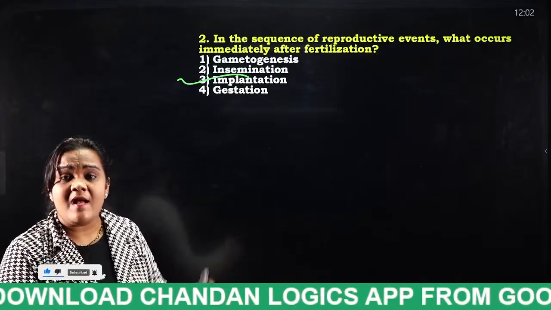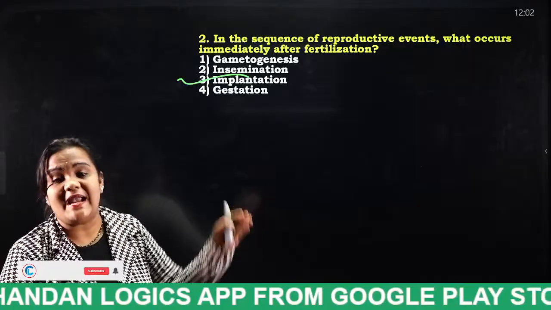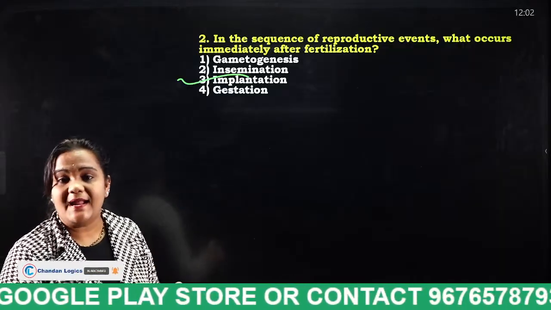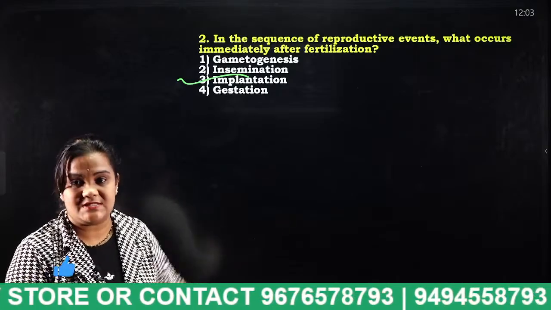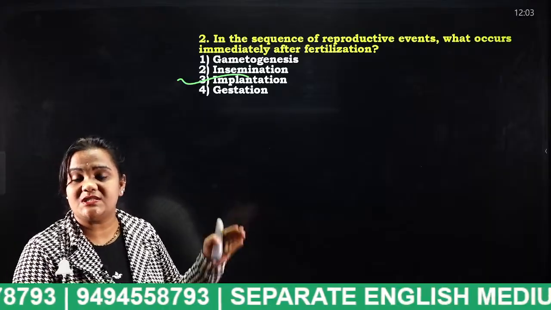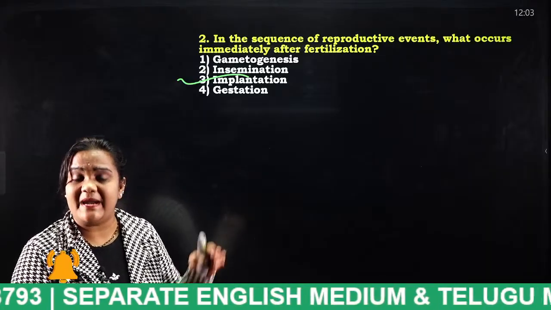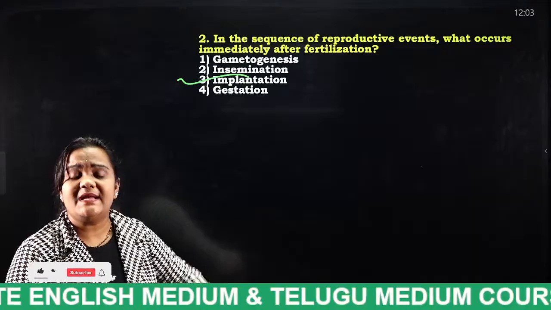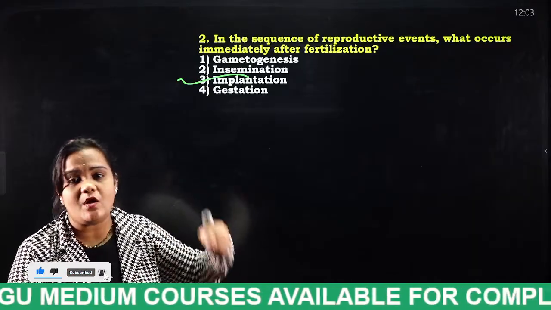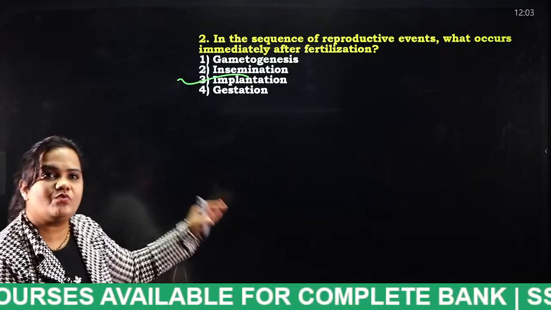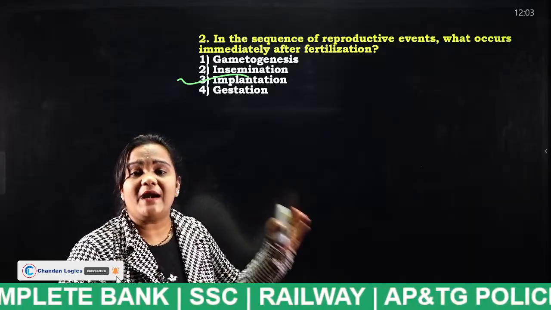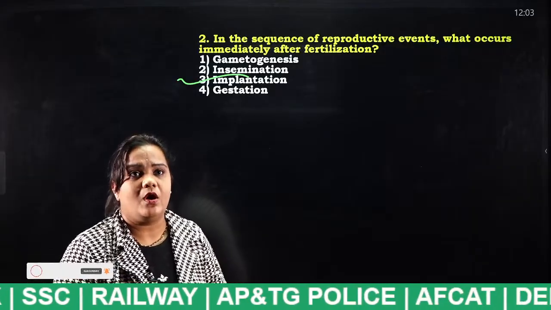And what is implantation? Implantation is when the zygote enters the fallopian tube and finally reaches the uterine lining and forms a blastocyst. And that is implantation. And what is gestation? Gestation is the pregnancy period. The blastocyst, which is considered the embryo, develops. And finally, after the embryo is completely developed, it comes out through the parturition process.